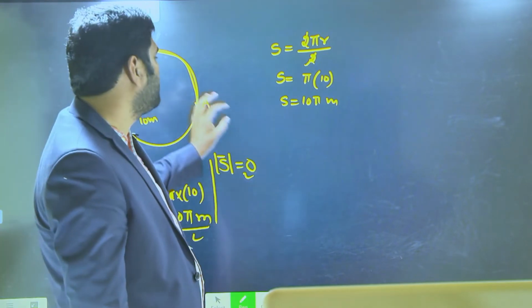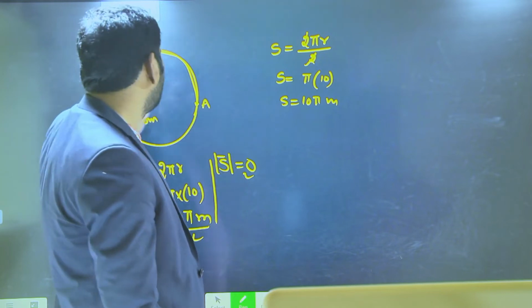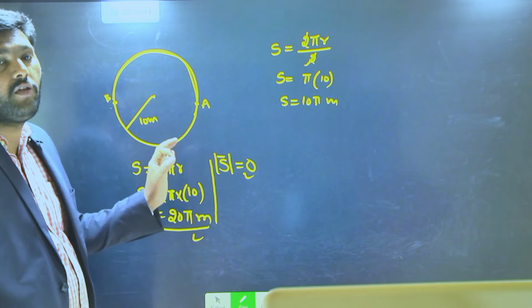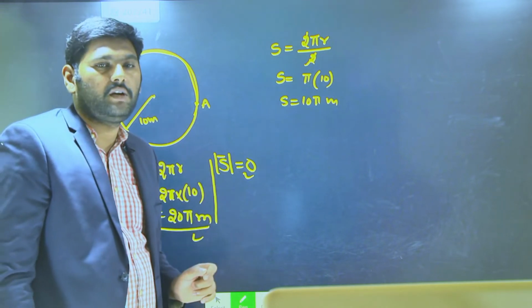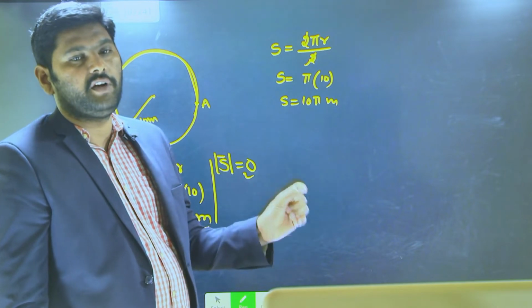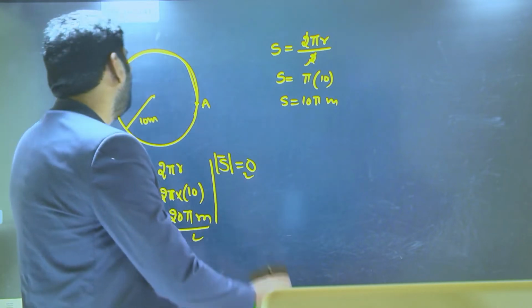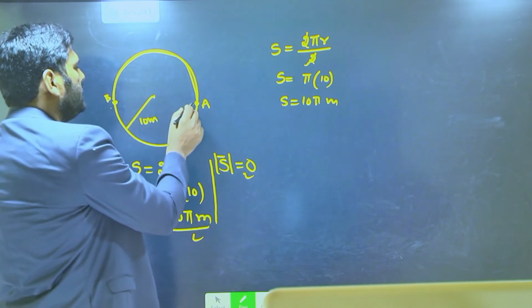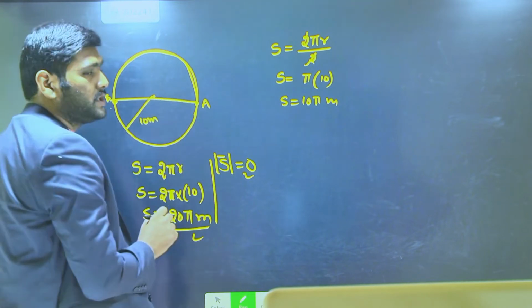Because the man started here and reached position B. In this case, what is the displacement covered by the man? Displacement covered by the man is the shortest length between initial and final position. Here, initial position is A and final position is B. Then this is going to be your shortest path.